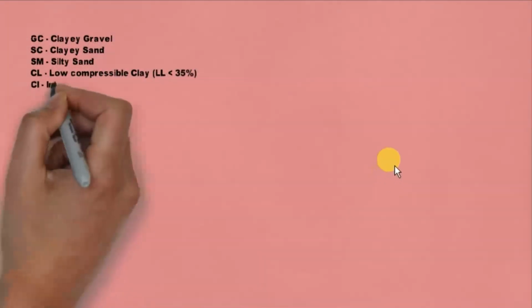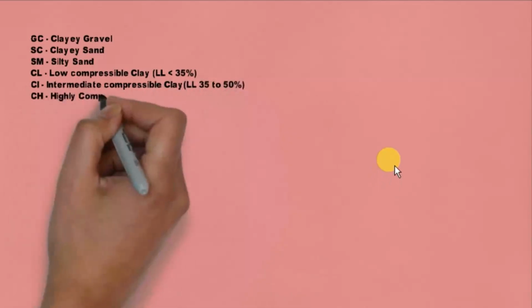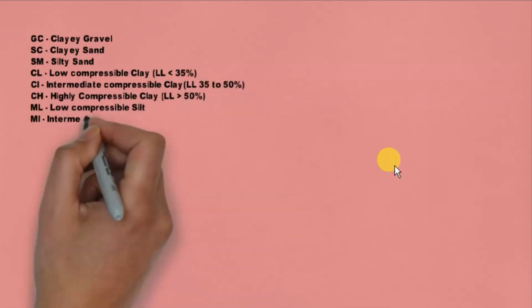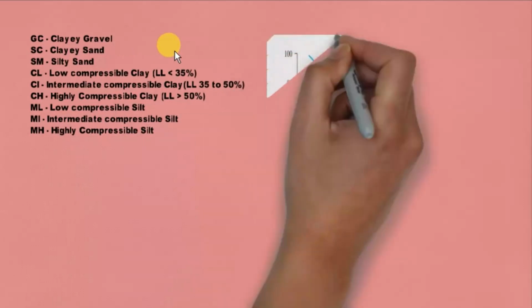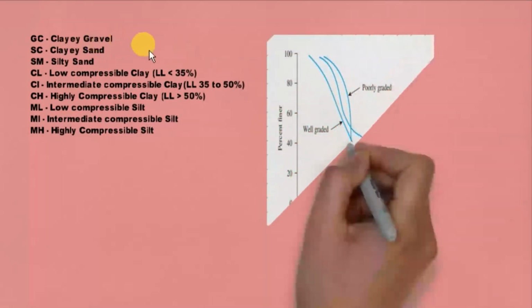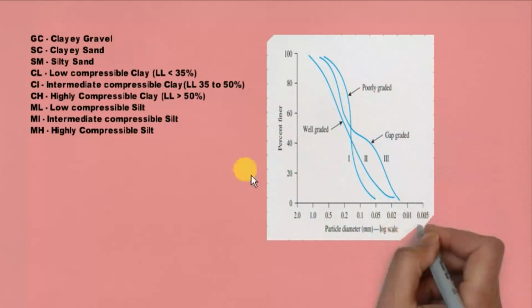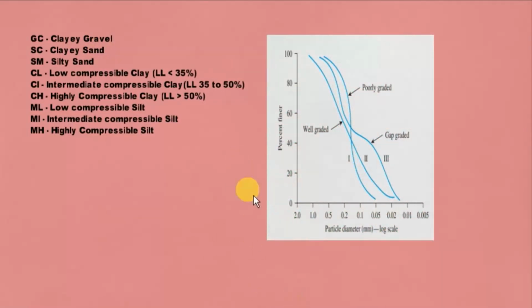We shall also continue seeing some dual symbols, and also symbols for two types of soil clubbed together, such as clayey gravel, clayey sand, silty sand, or low compressible clay, intermediate compressible clay, highly compressible clay, and low compressible silt, intermediate compressible silt, highly compressible silt.